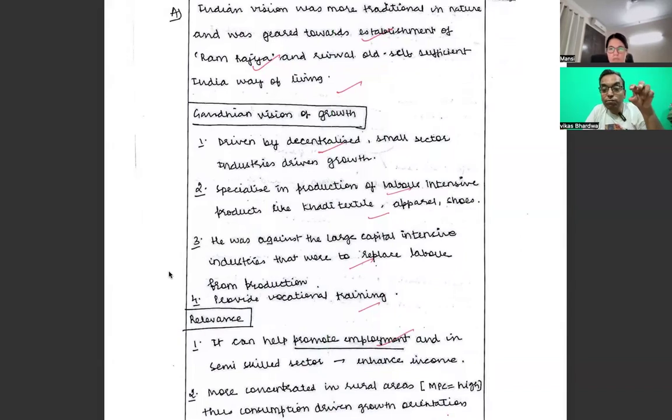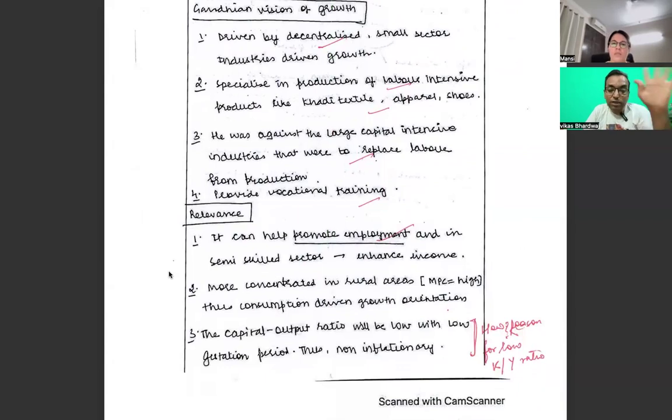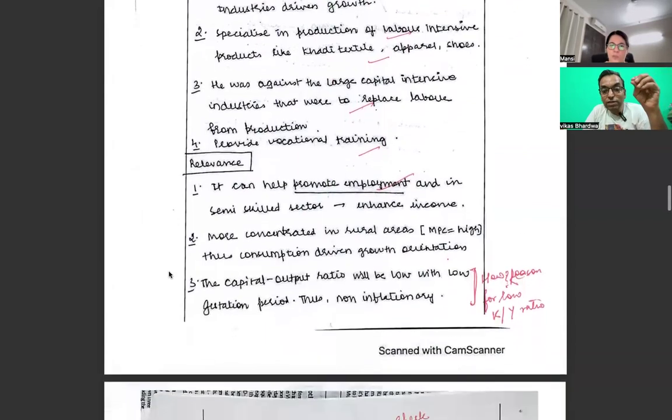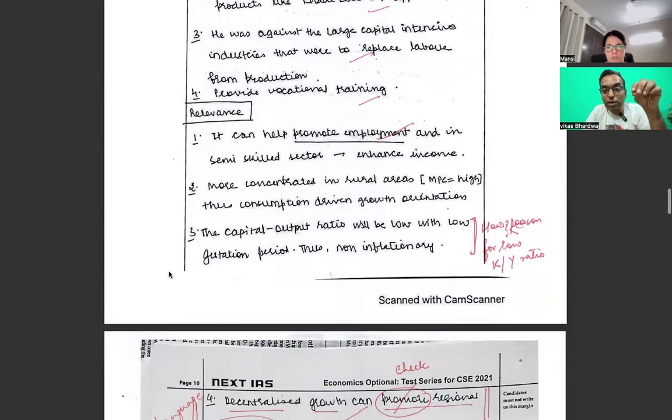Specialize in production of labor intensive products: khadi, textile, apparel, and shoes. This is also one layer down. He was against large scale capital intensive industry, that we also discussed. And provide vocational training, I also said it. It can promote employment and, in the semi-skilled sector, enhance income. More concentrated in rural areas than a consumption driven growth orientation. The capital output ratio will be low, with a low gestation period, thus non-inflationary.